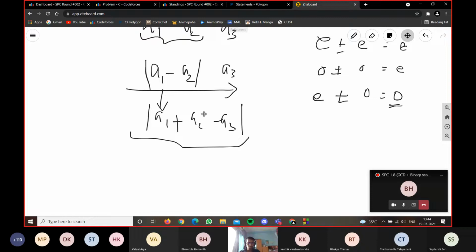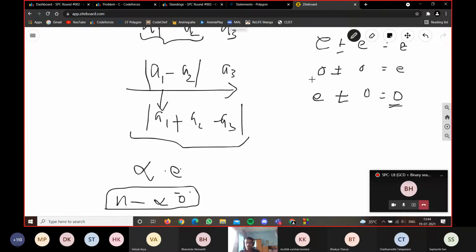So if we go through all the elements here, maybe I have, let's say, alpha even numbers and n minus alpha odd numbers in the initial array. If the number of odd numbers is even, I can do odd plus odd, odd plus odd, odd plus odd, and all of the odd numbers will become even.